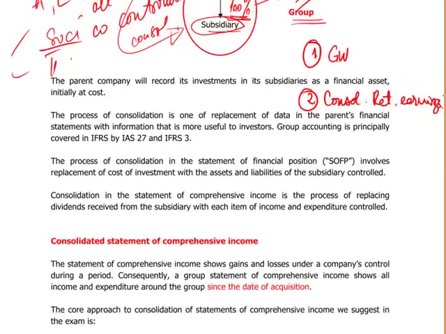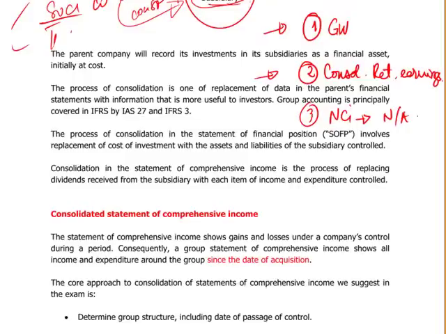And it is not examinable, but a classic one would be the non-controlling interest working as well. Remember, the NCI calculation you will see in F2, but it is not applicable at this level.